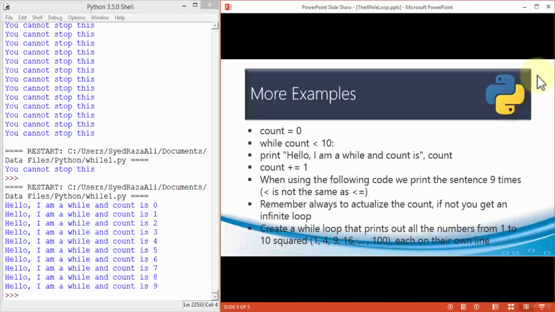Here's more examples. So I demonstrated a couple of examples. For instance, count equals 0, while less than 10. We just took a look at this. In fact, it printed hello, I'm a while, and the count is count plus equals 1. Now when using the following code, we print the 9 sentences, and the less than is not the same as less than or equal to, and always remember to actualize the count. If not, you get an infinite loop. And creating a loop that prints out all the numbers from 1 to 10 squared, for instance, each on their own line. So we can also create a loop based on our own requirements.